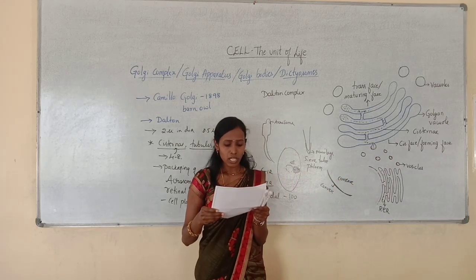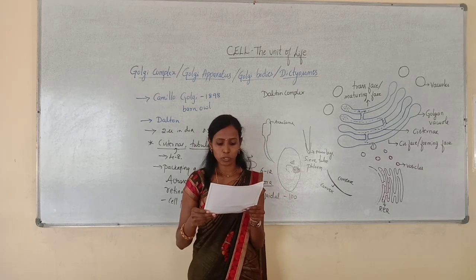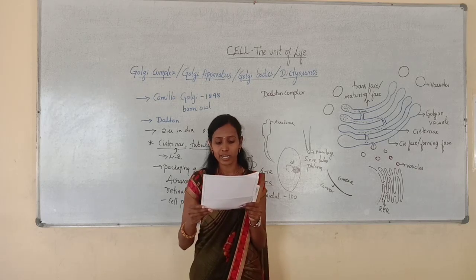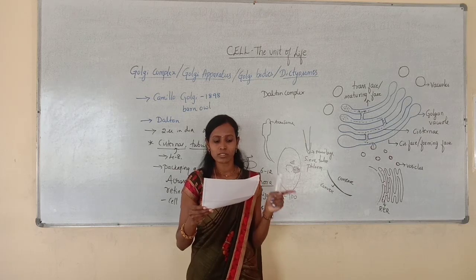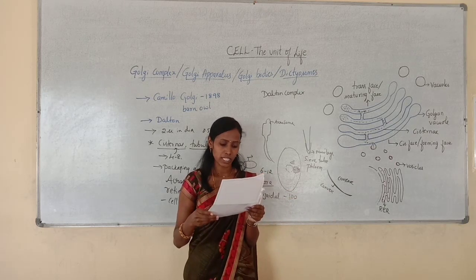Next, third question. Golgi apparatus is an important site for the formation of option A proteins and lipids, option B glycoproteins and glycolipids, option C carbohydrates and proteins, option D glucose and lipids. You know that it is an important site for formation of glycoproteins and glycolipids. So option B is correct.